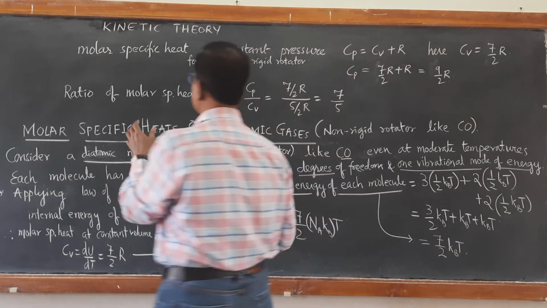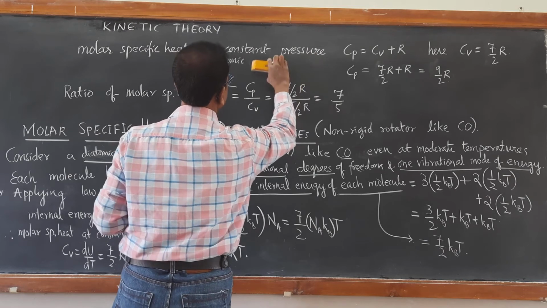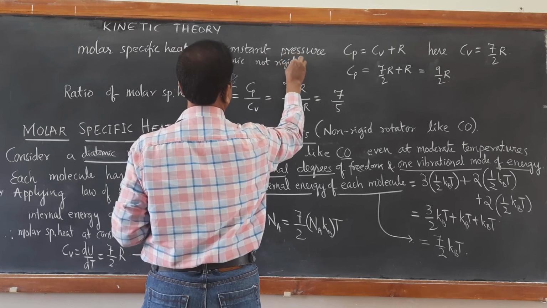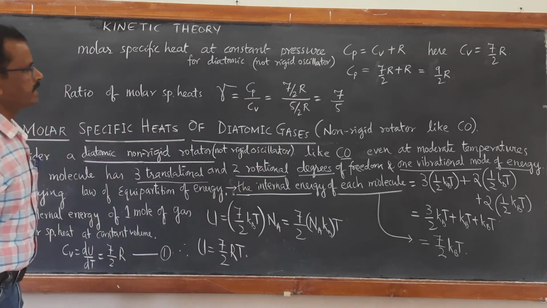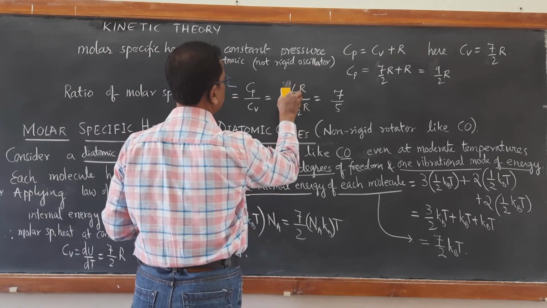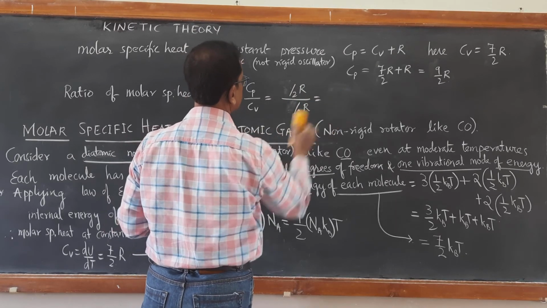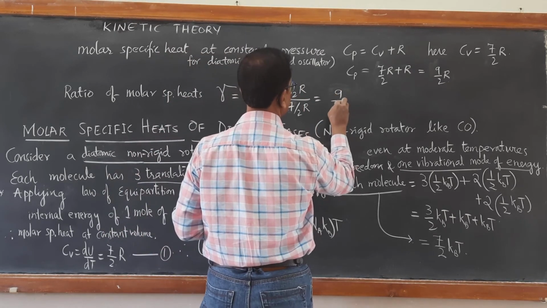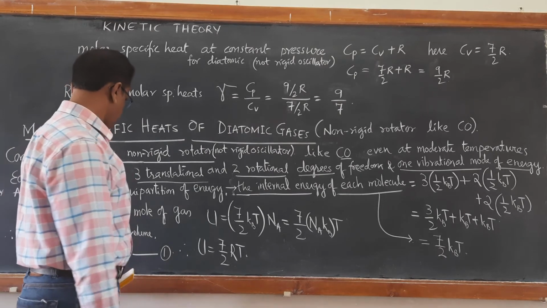Thus, ratio of molar specific heats for this diatomic, non-rigid oscillator, like carbon monoxide, we get Cp equals 9 by 2 R. Therefore, gamma becomes equal to 9 by 2 R divided by 7 by 2 R. So 9 by 2 R divided by 7 by 2 R becomes 9 by 7. It is just a ratio.